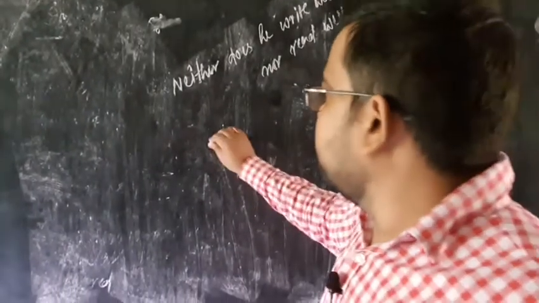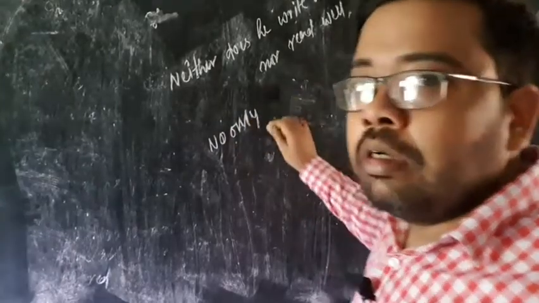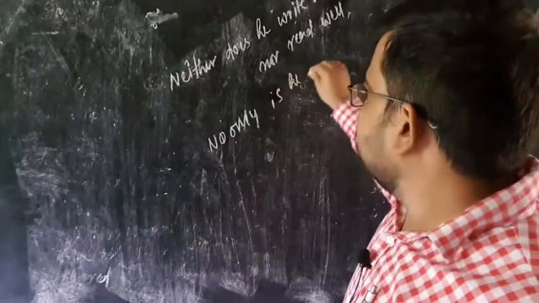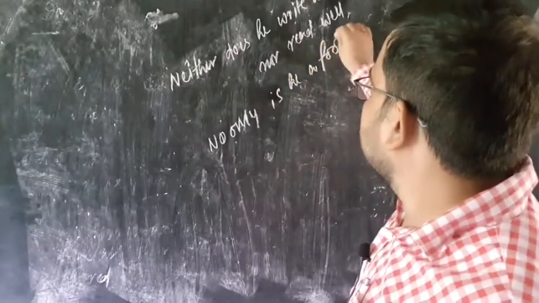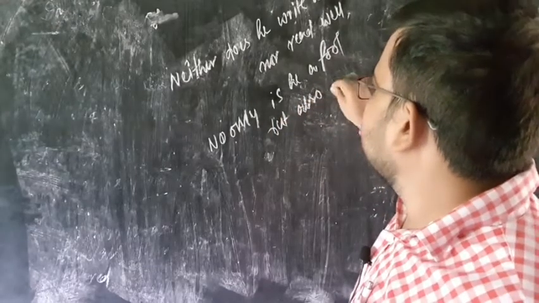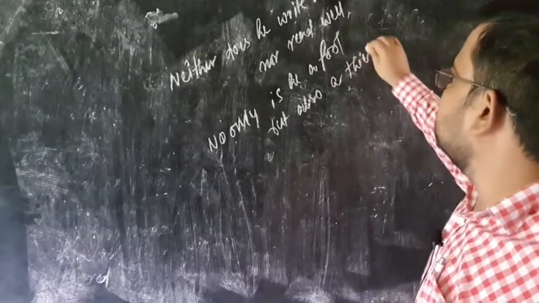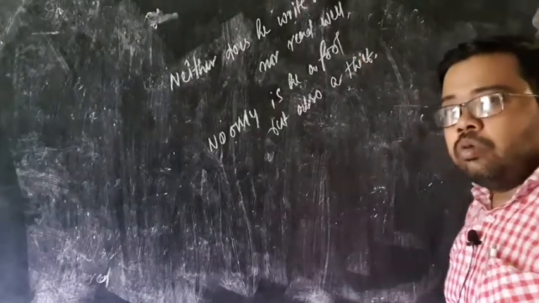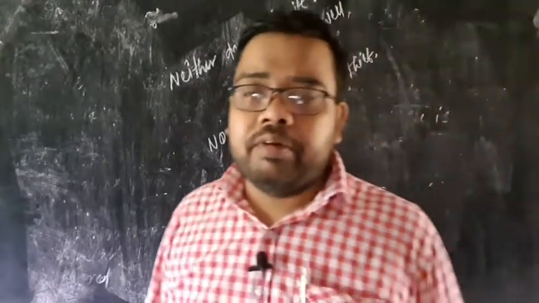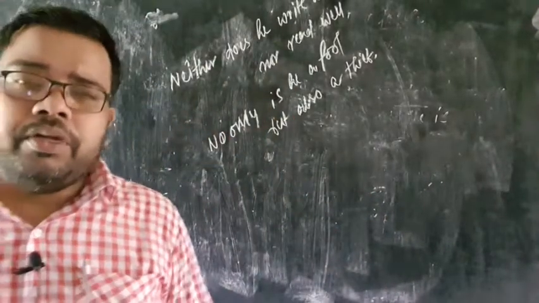Just like this one, not only is he wrong, not only is he a fool, but also a thief. So, the helping verb should come before the subject. That is the primary thing that I wanted to tell here. So, these are the few common errors that we commit.